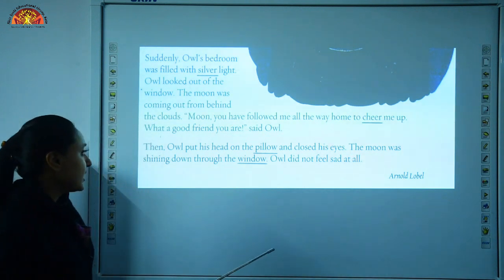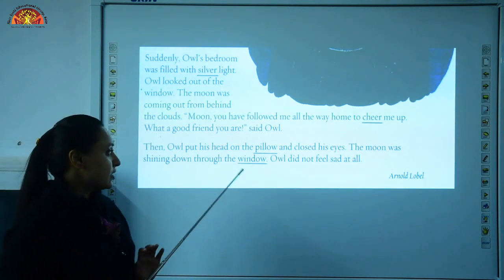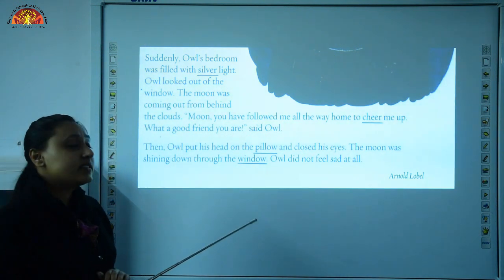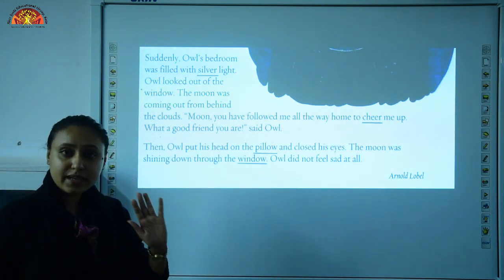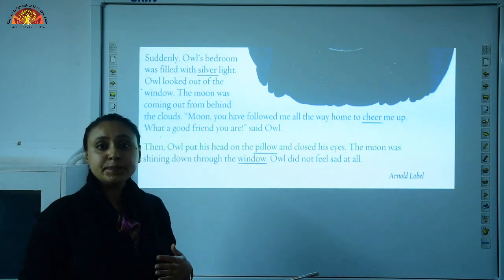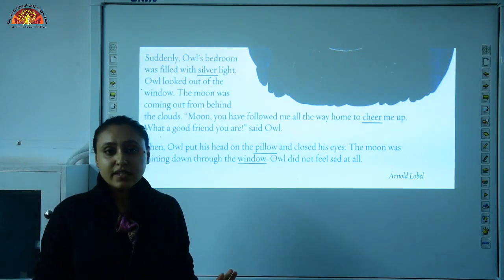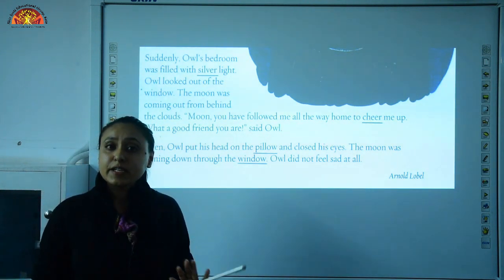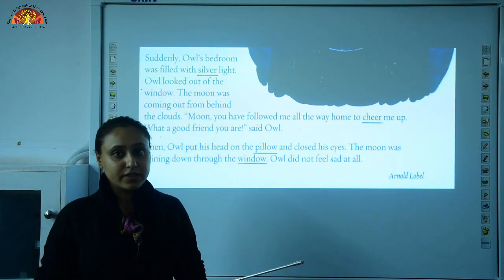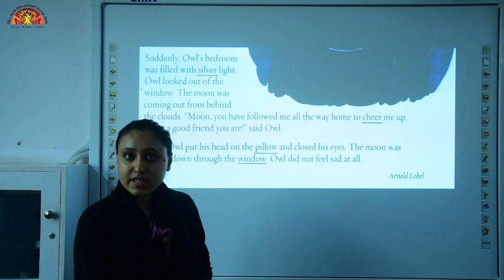So children, he lay down on his bed, put his head on the pillow. The moon was shining down through the window, so he is able to get some moonlight over him. So now he is not feeling sad at all. He is happy. He is sleeping peacefully in his room now, okay. So children, our chapter is over here. I hope you enjoyed this chapter.